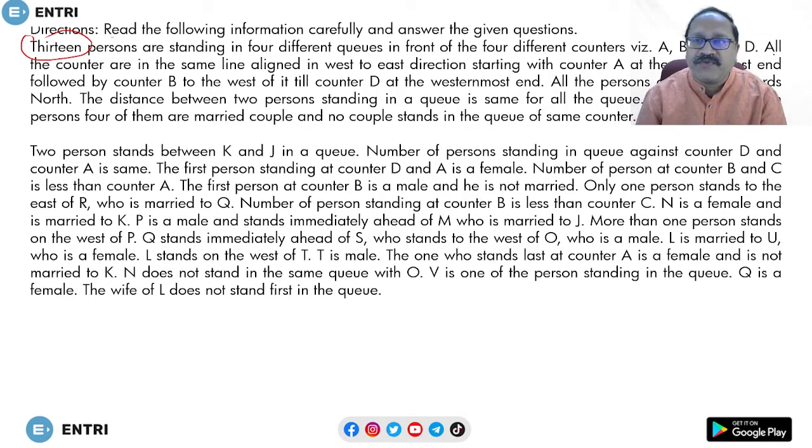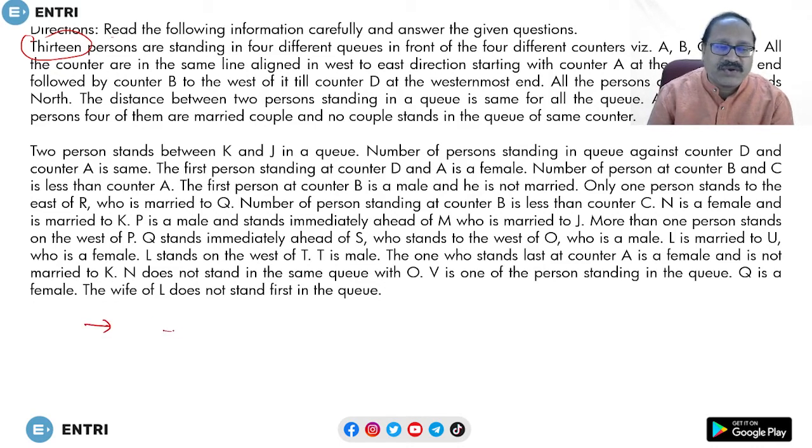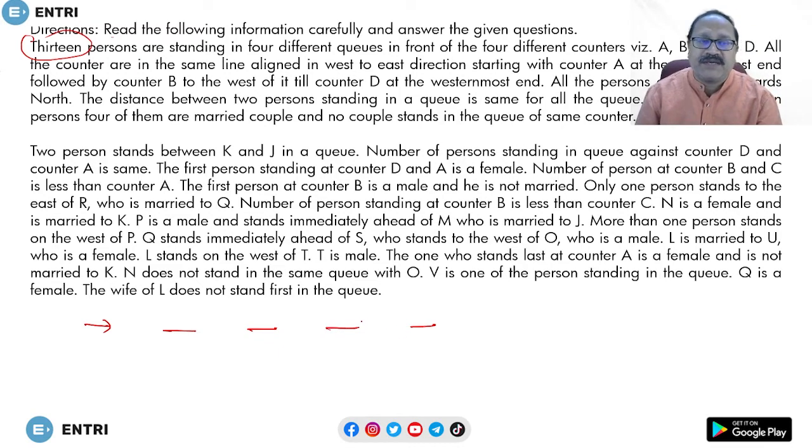The next information is that all the counters are aligned in a line in the west to east direction, that is counter 1, counter 2, counter 3 and counter 4.